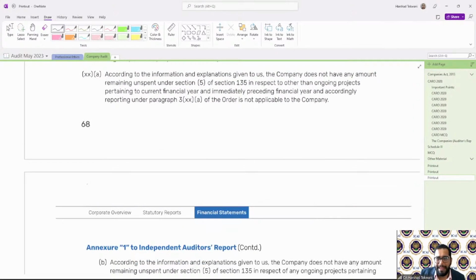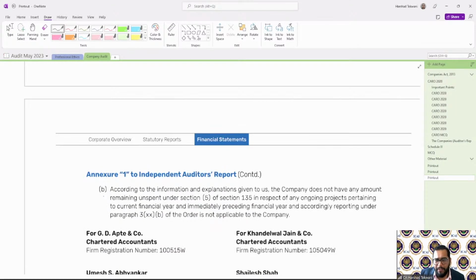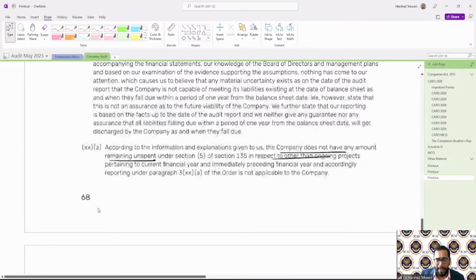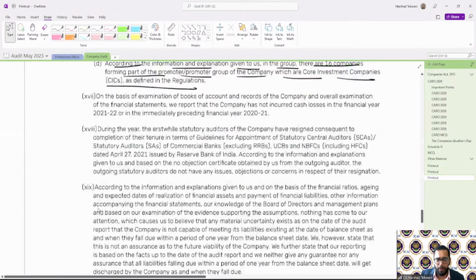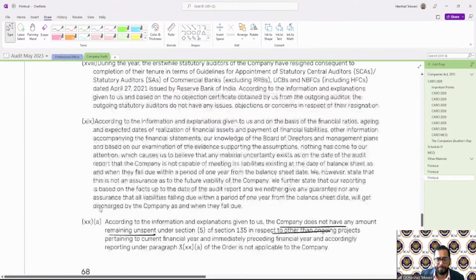So the company does not have any amount remaining unspent other than for ongoing projects, and the company does not have any amount remaining unspent, okay, for any ongoing project. So there is nothing required to be transferred. But there is one another paragraph that I want to discuss over here. See this one.